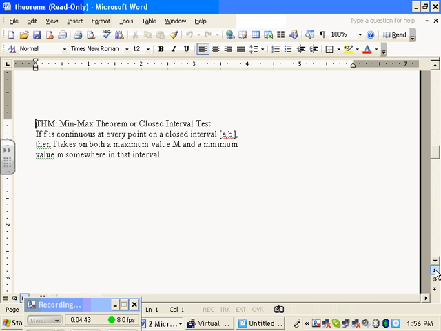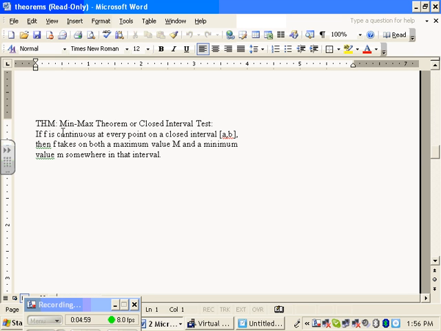Whoops, I went too far. Here's the Minmax theorem. Again, this is all in the textbook. Read chapter 2, or the pages before the homework page. Let's put it that way. Tonight. All right, Minmax theorem, or the closed interval test.